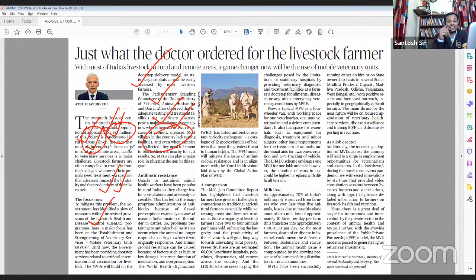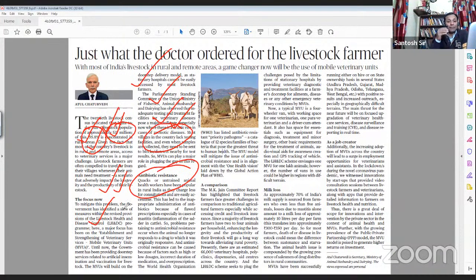Zoonotic diseases. See, in the COVID crisis, you must have already come across this word. Diseases which affect animals, and from animals can spread even to humans. Then there is another important issue highlighted by this editorial, the issue of antibiotic resistance.